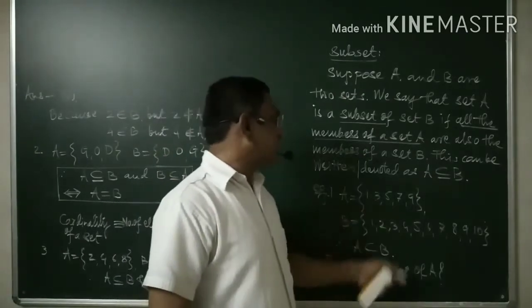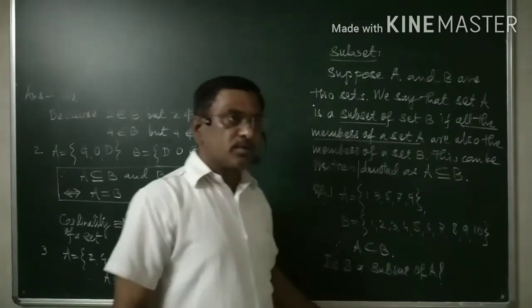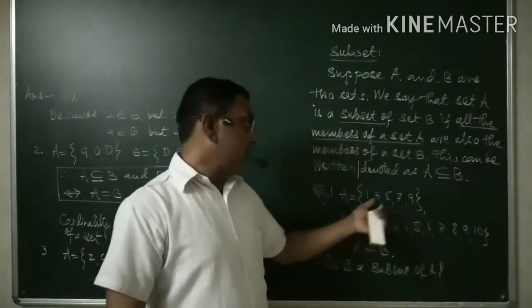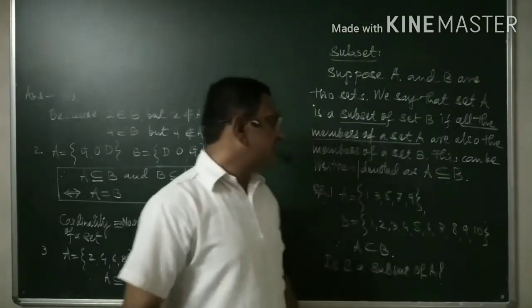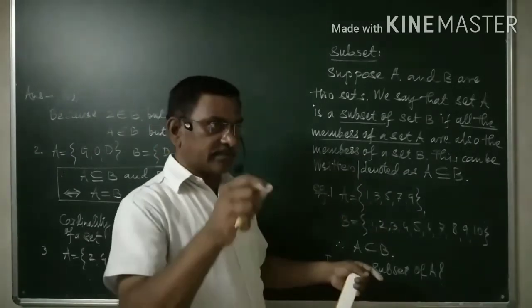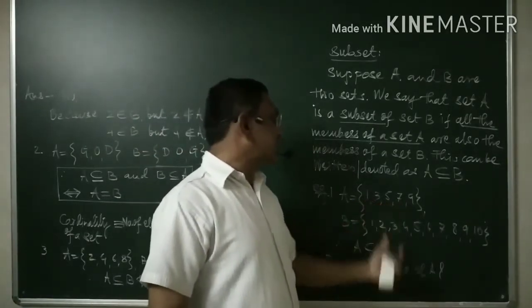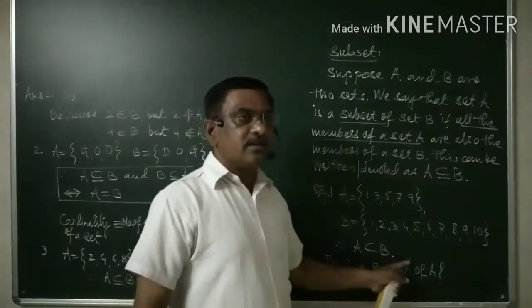Because of the quantity of this set and this set: how many elements are there in this set? Only 5. And how many elements are there in this set? There are 10. Therefore, 5 is strictly less than 10, and hence A is contained in B.